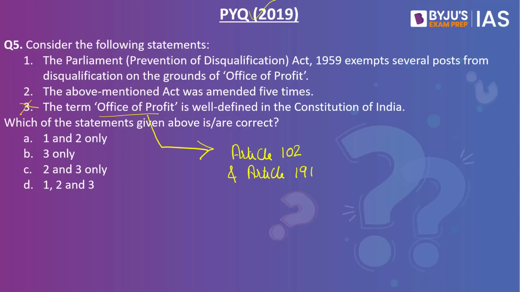And in this context, the Parliament Prevention of Disqualification Act 1959 was passed. This law exempts several posts from disqualification on the grounds of Office of Profit. So statement 1 is correct. Notably, this act has been amended 5 times previously to expand the exempted list. Hence, statement 2 is also correct. The answer to this question would be option A, 1 and 2 only.